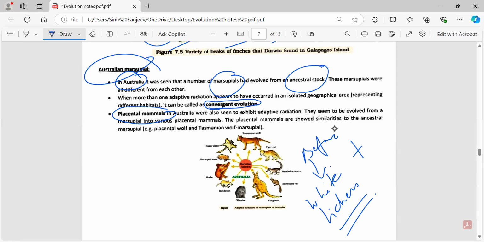So you understood the difference. Industrialization, when the revolution was happening, made changes in the evolution of the organism. Even the excessive use of herbicides, pesticides, or things like drugs and antibiotics has a major impact on natural selection. So this was the evidence given by him for evolution by natural selection.